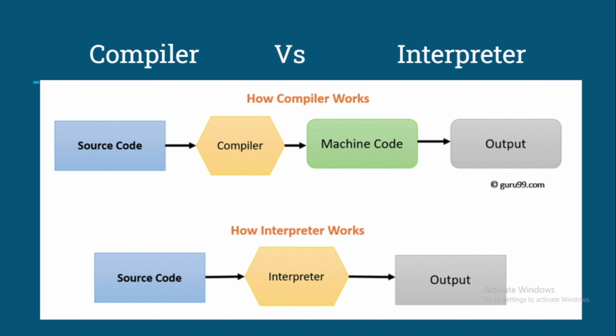But here is some kind of benefit the compiler has: once the machine code is generated, we do not need to compile that program again and again. Once we have a machine code, we can execute that. That is the major benefit of a compiler. Once the code is compiled, execution is very fast. But in the case of an interpreter, we have to check the error on every execution, right? We cannot skip that. So in that case, the interpreter is slow.